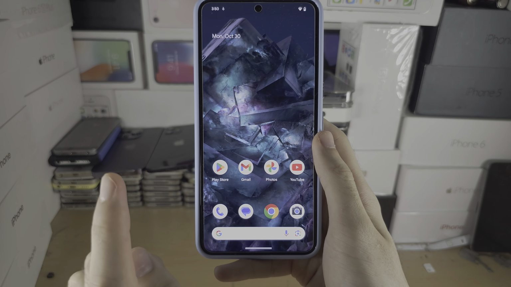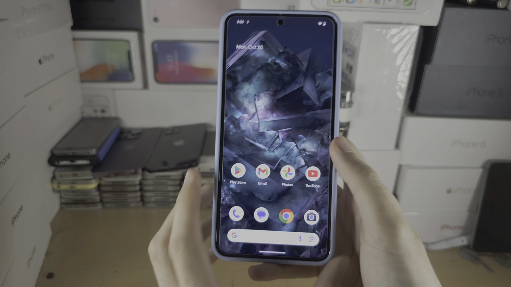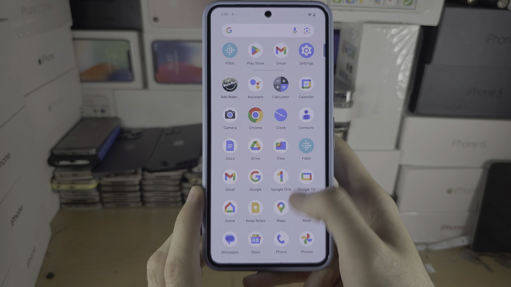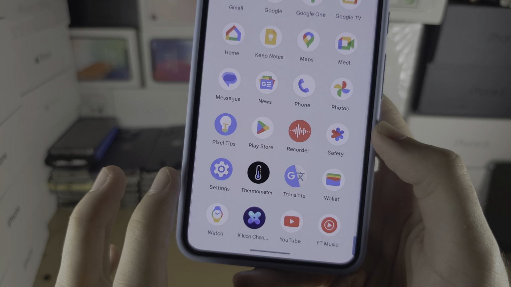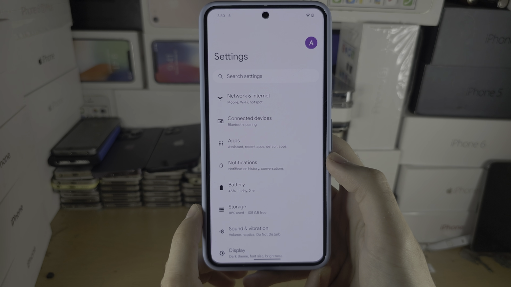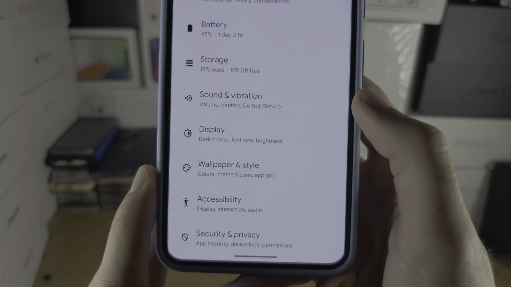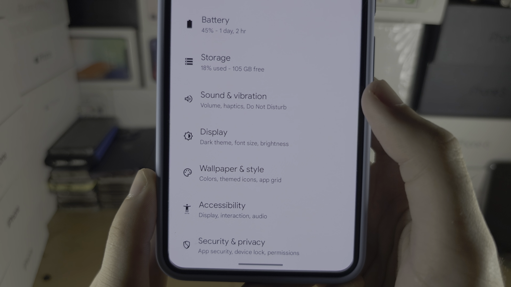Welcome everyone. The first step to change ringtone in Pixel 8 Pro is I want you to start by opening up the settings, and in the settings I want you to scroll all the way down until you see sound and vibration.